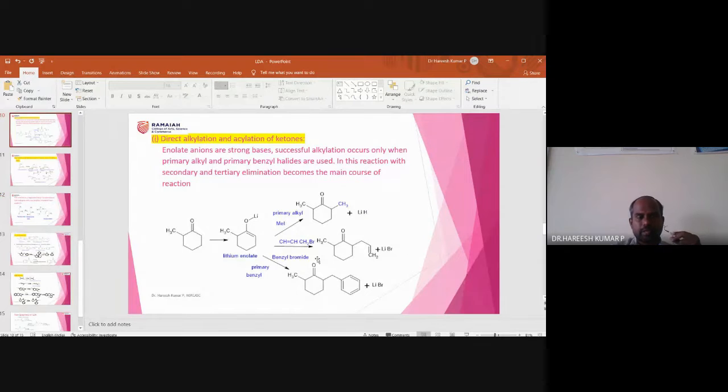The application of enolate in direct alkylation. So one more, suppose instead of taking methyl iodide, you can also take acetic anhydride. Then there will be a possibility of forming here an acetyl group, COCH3 group. So this electrophile can be changed.